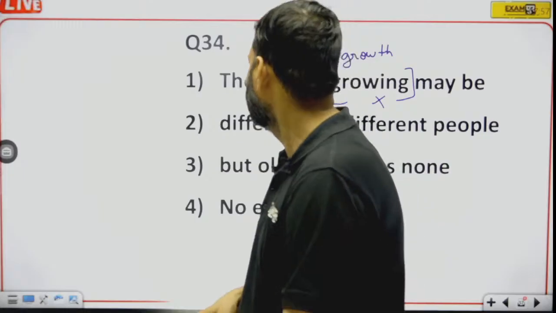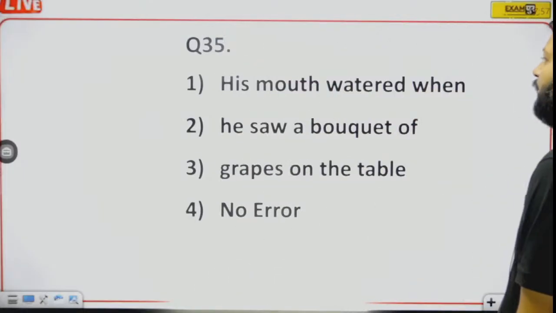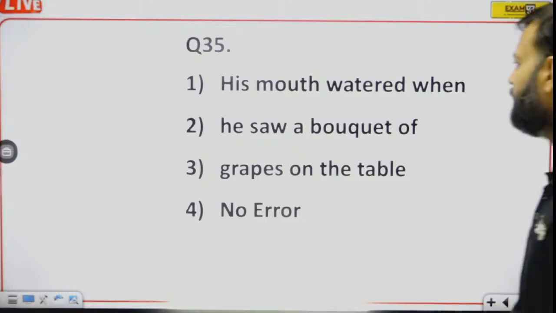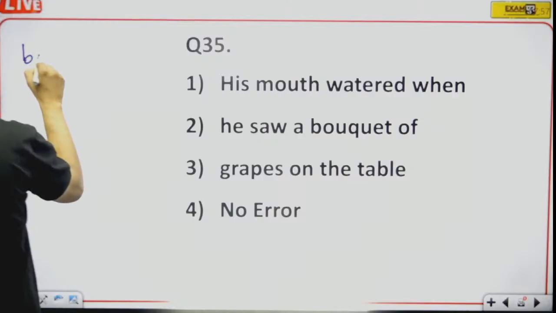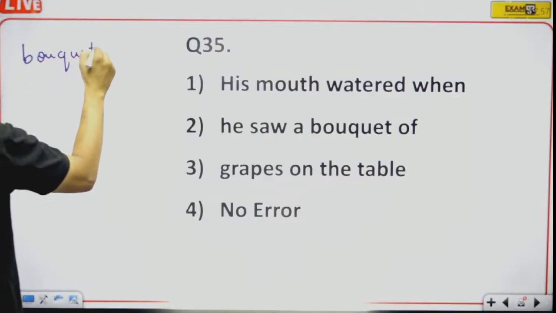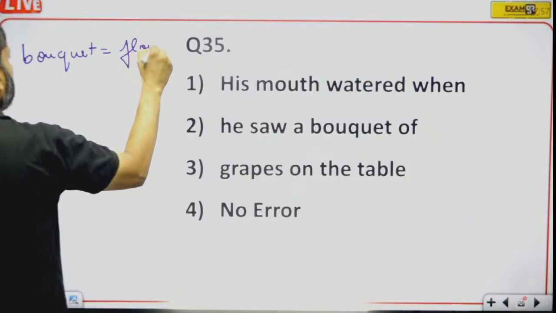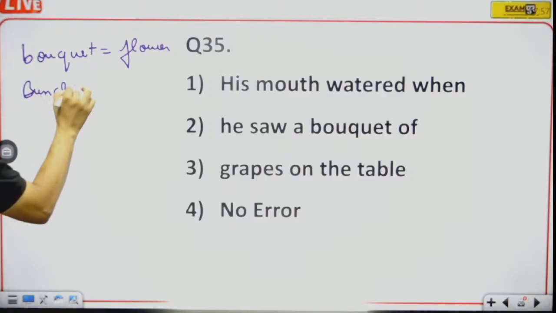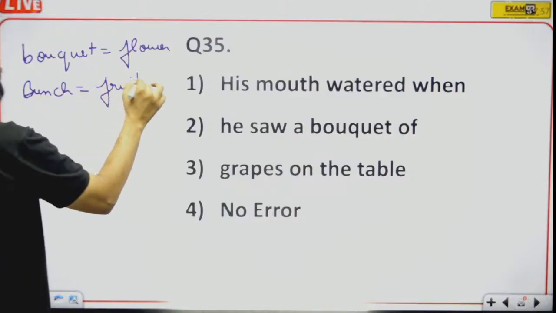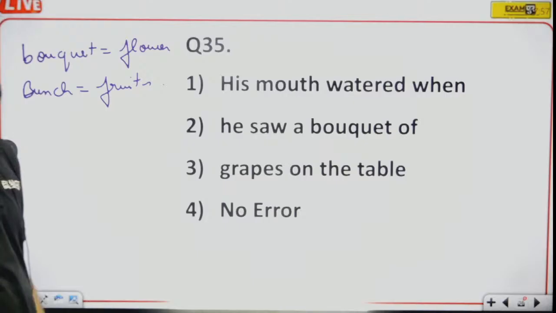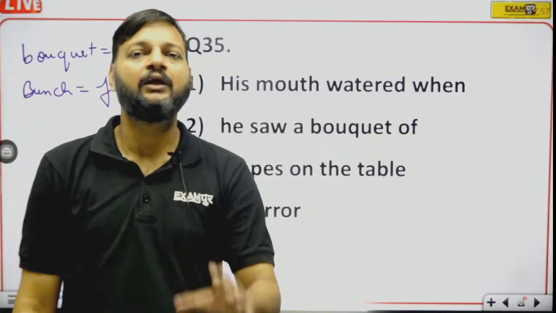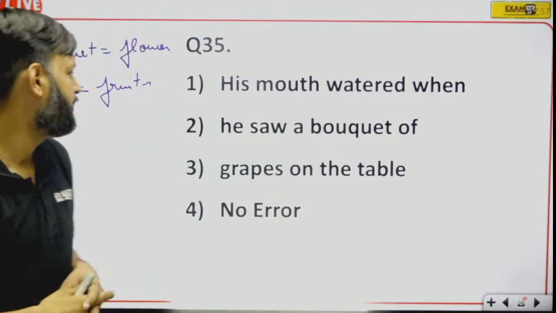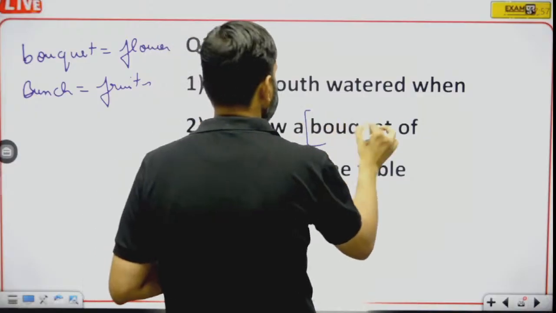Okay, so question number 35. His mouth watered when he saw a bouquet of grapes. See, bouquet is of flowers, and bunch is of fruits. Collection of flowers is called bouquet, and collection of fruits is called bunch. So here bouquet will be replaced by bunch.